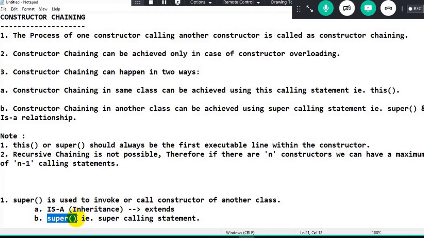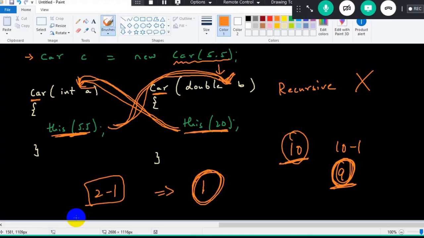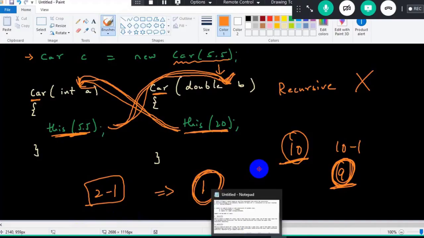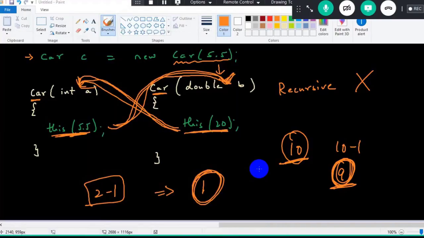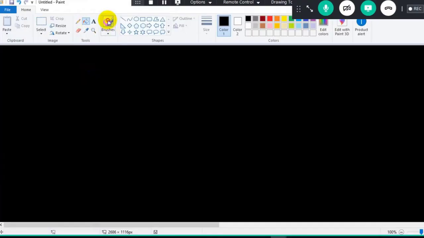If I want to call the constructor of another class, I have to always make use of the super calling statement. Again, that will happen in two ways, implicitly and explicitly, which I will talk about later. So now I will give you one more example for understanding the super calling statement. Let me understand this particular program.